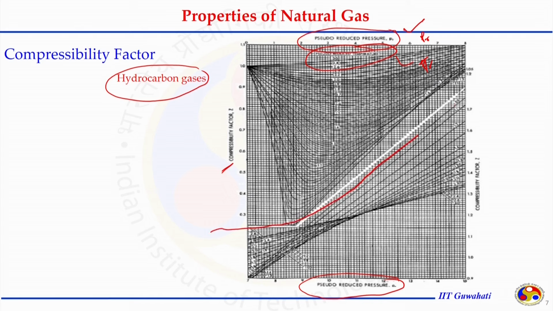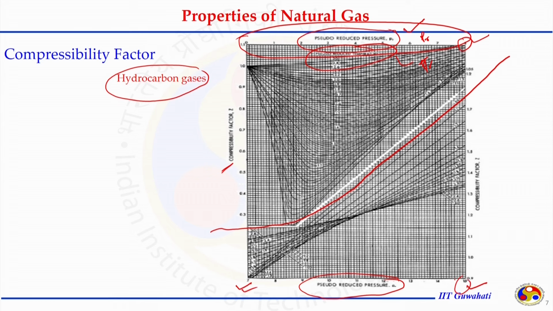So, let us see, this chart is divided in two parts. This is one separate, and in this way the reading of pseudo reduced pressure is from 1 to 8 here and from 7 to 15 here. So, the chart is same, upper side and lower side, it is just a representation of the pseudo reduced pressure on an extended scale. Here it is up to 8 only, while here it starts from 7 to 15.